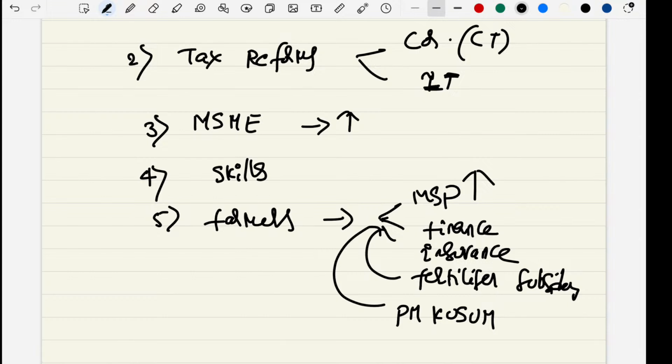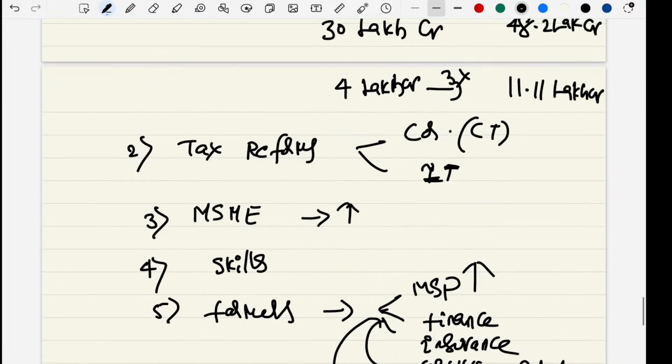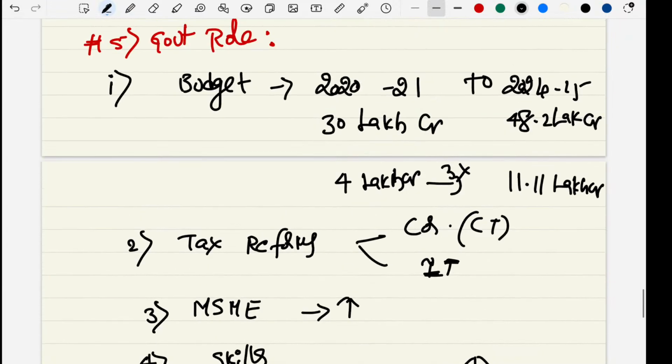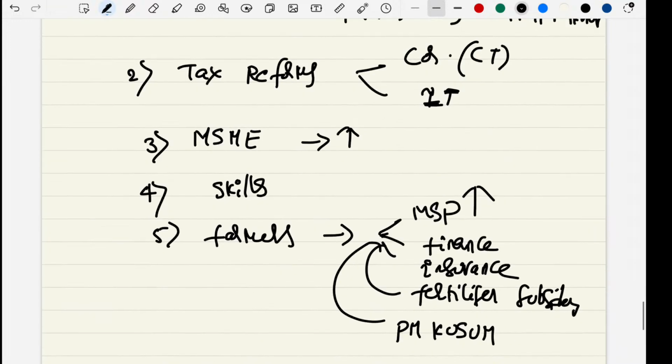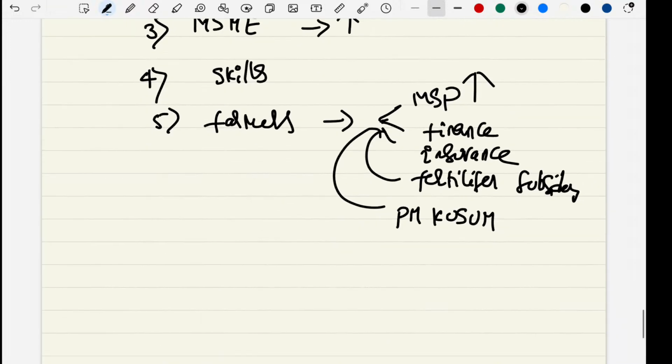Friends, we can mention things slightly outside these concepts, but the more relevant ones are budget outlay, tax reforms, MSME support, skill development, and farmers' schemes.